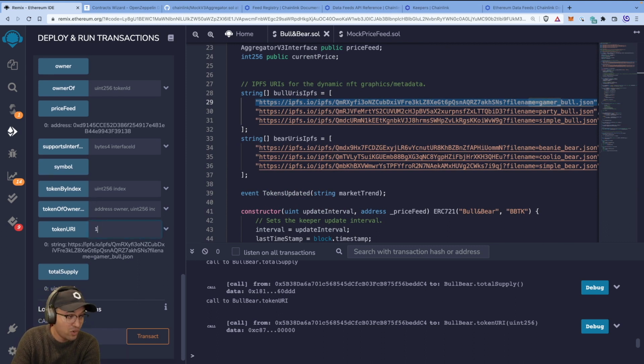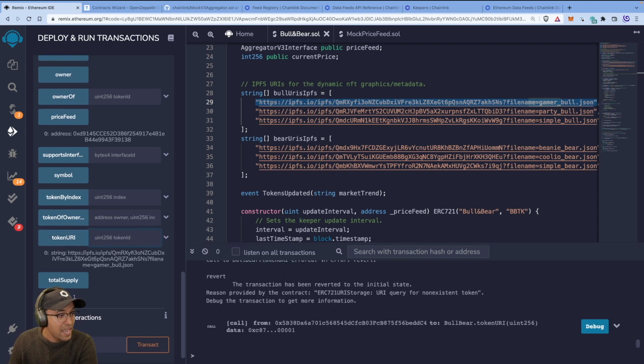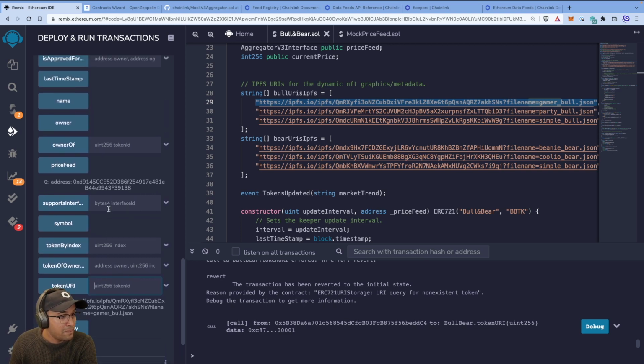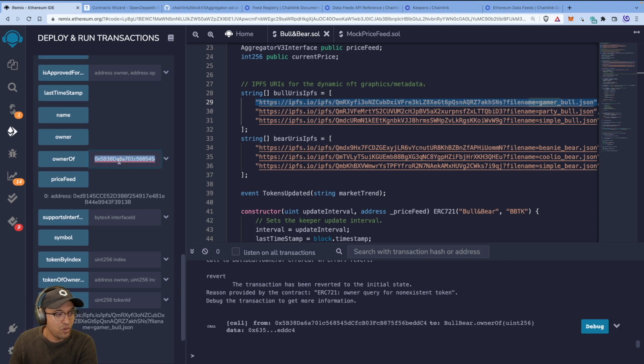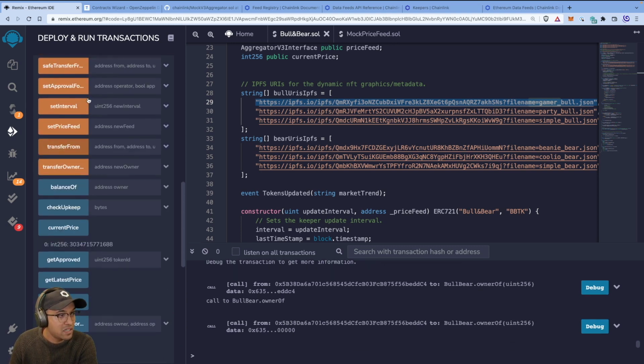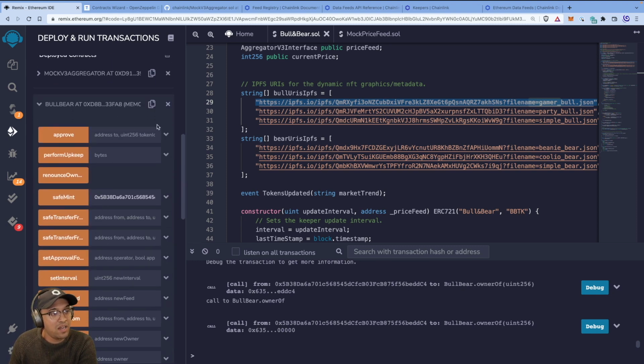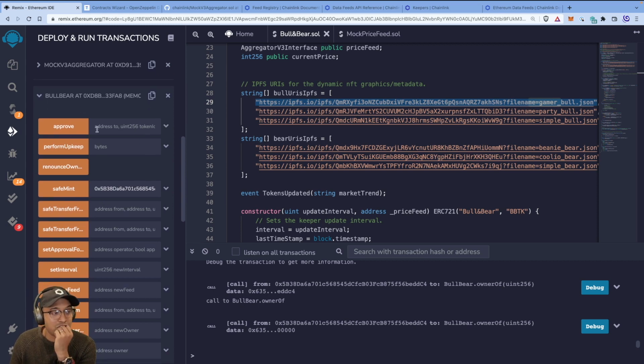If we try and get the token URI for token ID number 1, which hasn't been minted yet, we'll have the same non-existent token error. Great. So that's fantastic. And if I put my address in owner of, right? So that's another ERC specification. I give it my wallet address, click owner of. That was the wrong one. Sorry. Owner of token number 0. That'll give me my wallet address 5B38, which is what my address is here. Cool. Okay, so our Bull and Bear NFT token seems to be working.